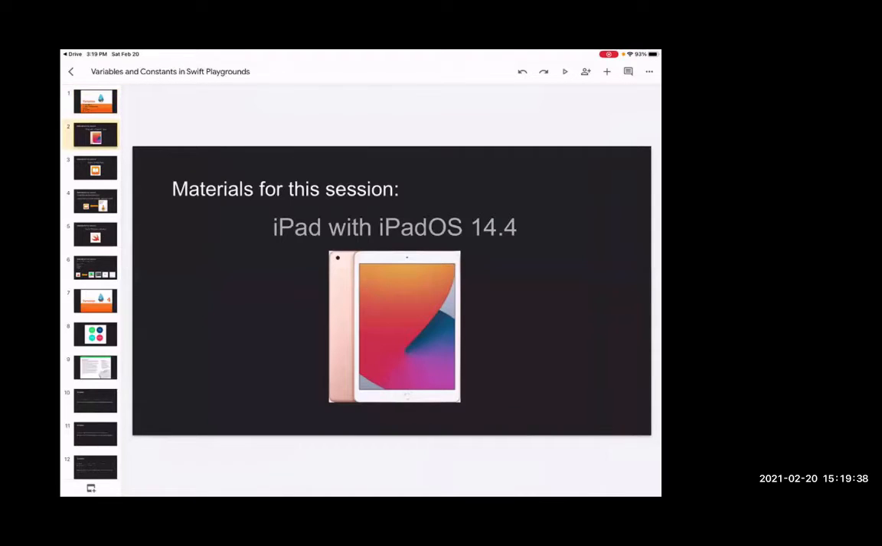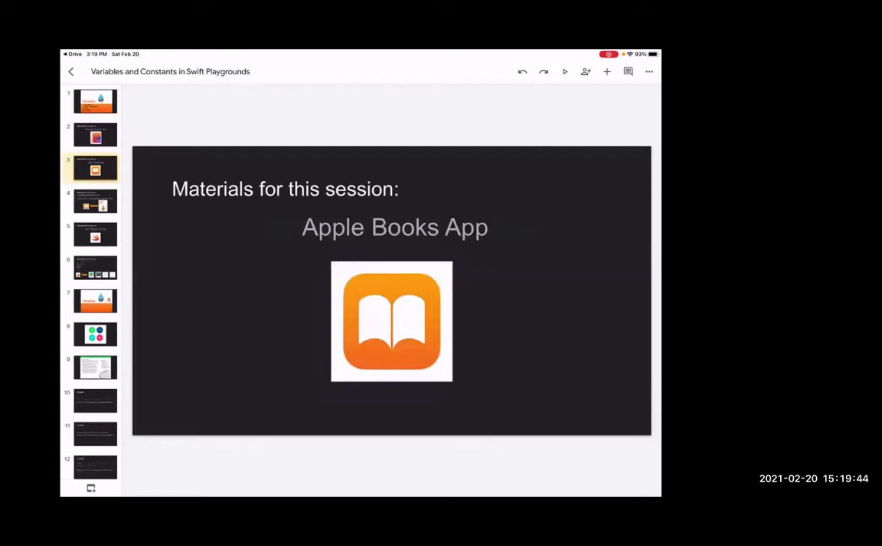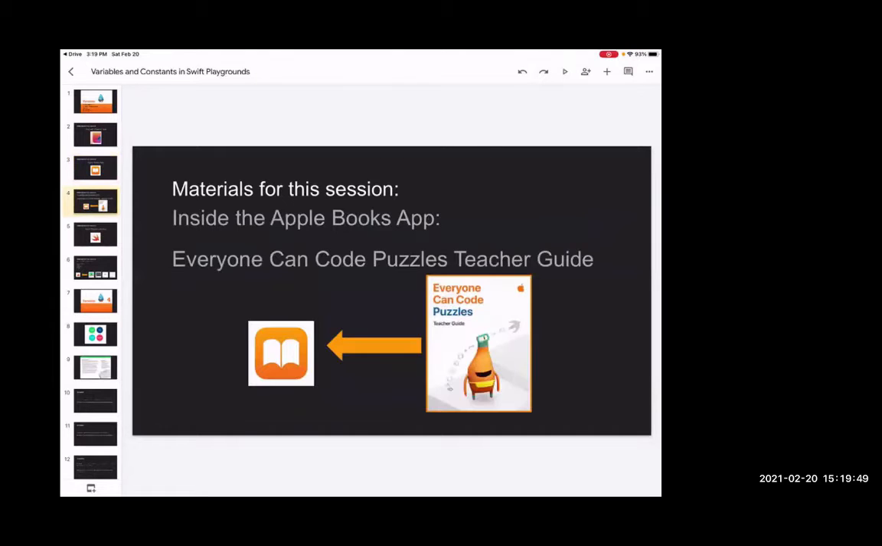So today I'm gonna use the iPad. I'm not gonna take care of the Mac. I'm using the iPad because I'm using Swift Playgrounds. I'm also using the Apple Books app in the iPad. And inside the Apple Books app, I'm using the book called Everyone Can Code, Puzzles Teacher Guide.